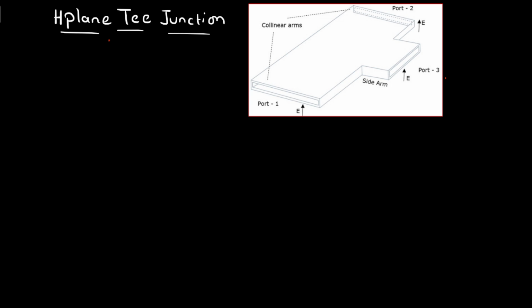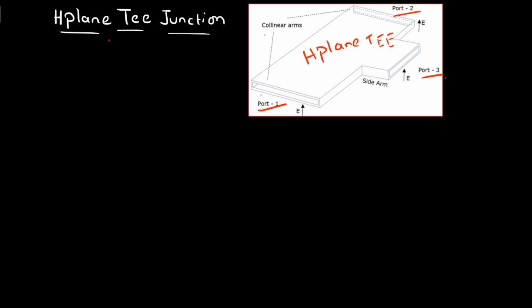Hi students, in this session let us learn what is H-plane T junction and how to determine the S matrix, scattering matrix for H-plane T. Here is the geometrical representation of H-plane T. The number of ports for H-plane T is 3: port 1, port 2 and port 3.